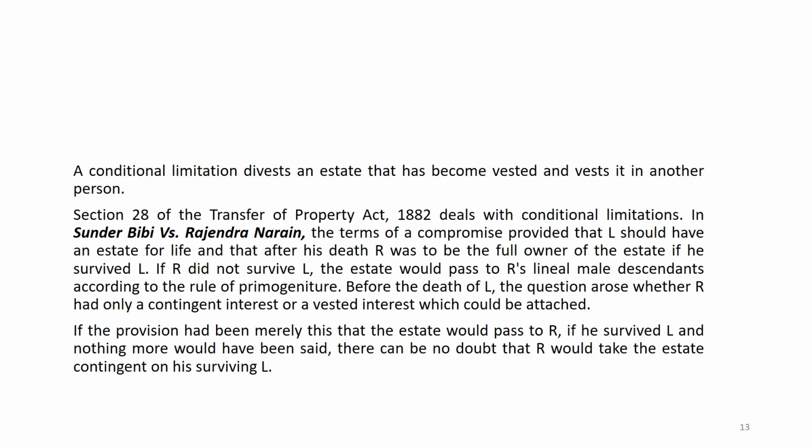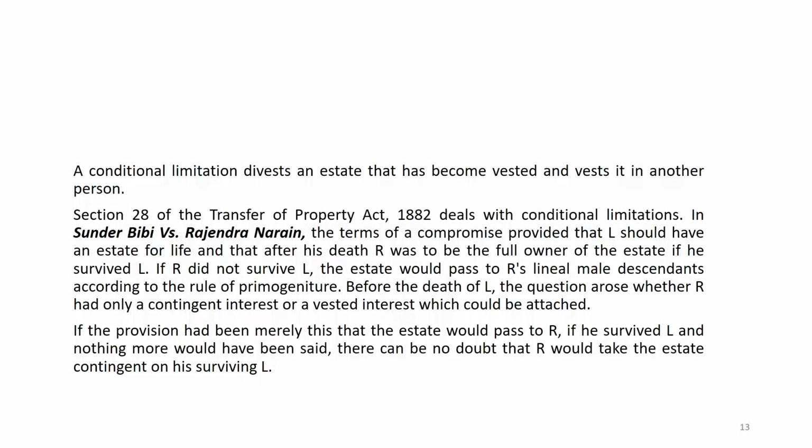Now, next point. A conditional limitation divests an estate that has become vested and vests it in another person. Okay. So, divesting means one is vesting, another is divesting. The interest has been invested in that person.